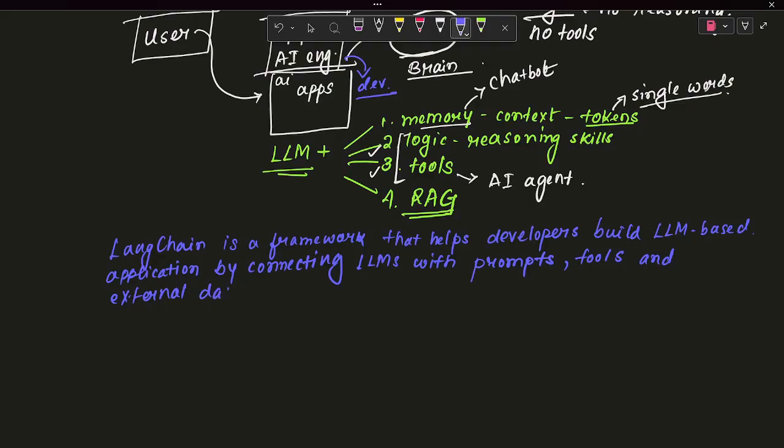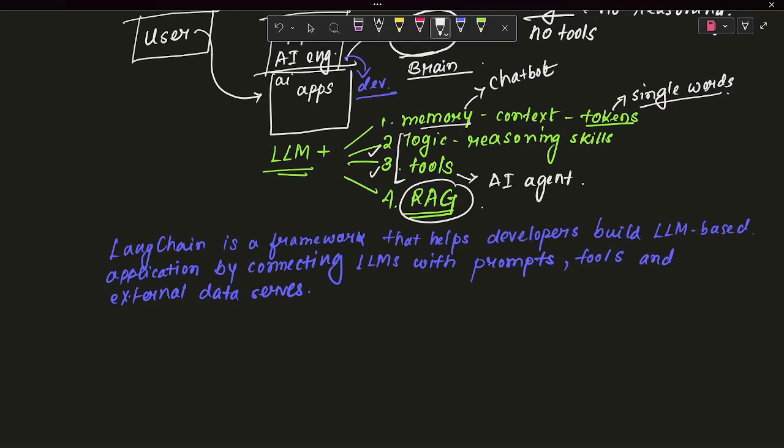External data means the RAG architecture, which is not present in the LLM's brain. Those things we will be going to integrate here.